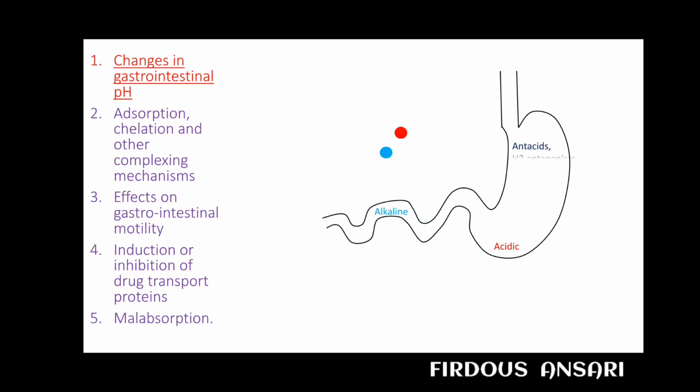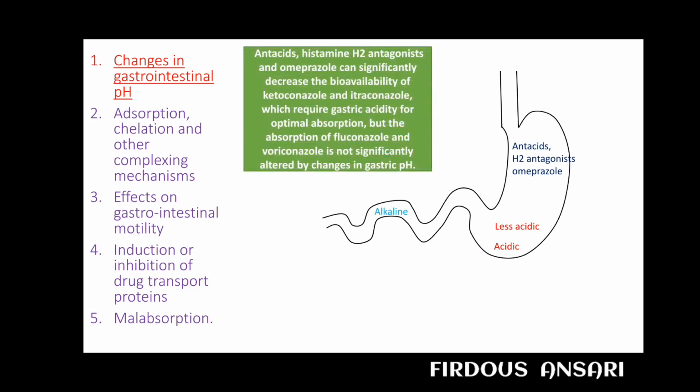But if we give a drug such as antacids or histamine H2 antagonist or omeprazole, then what will happen? These agents are likely to reduce the acidic pH of the stomach. Now when the pH of the stomach is no more acidic in nature, it will affect the absorption of acidic drugs. So you can say antacids, histamine H2 antagonist, and omeprazole can significantly decrease the bioavailability of ketoconazole and itraconazole, which require gastric acidity for optimum absorption.